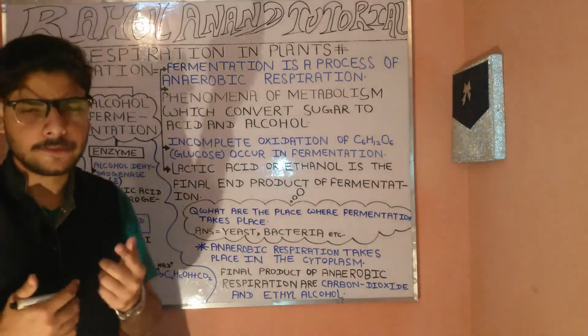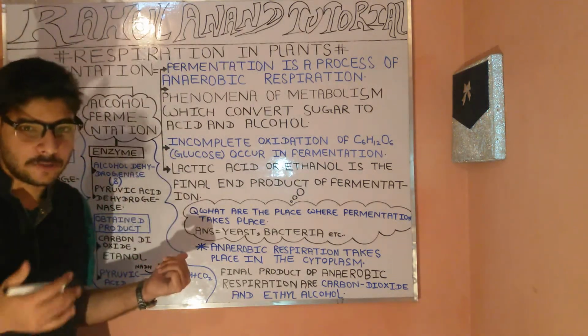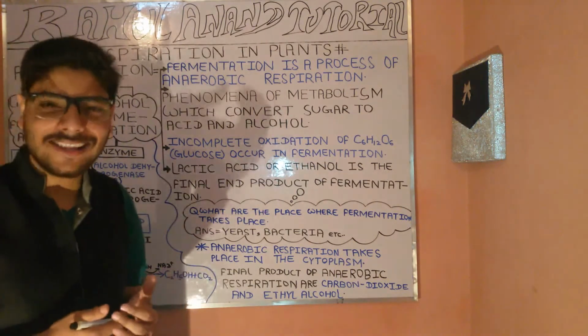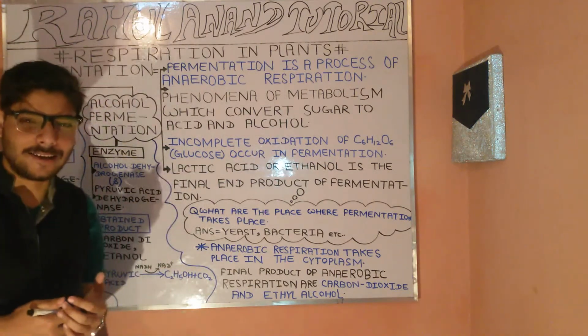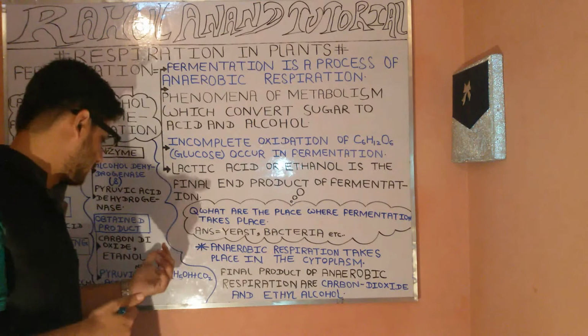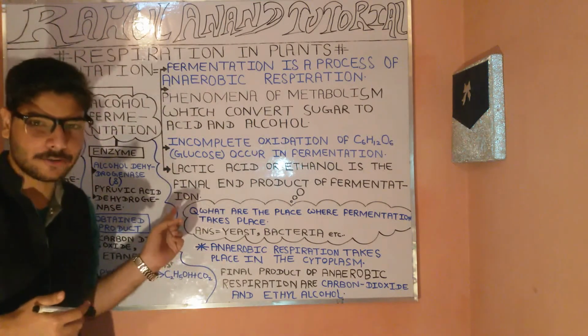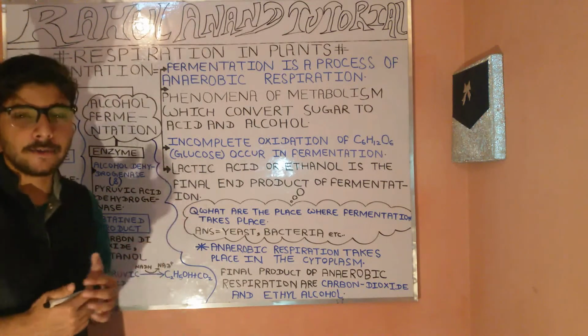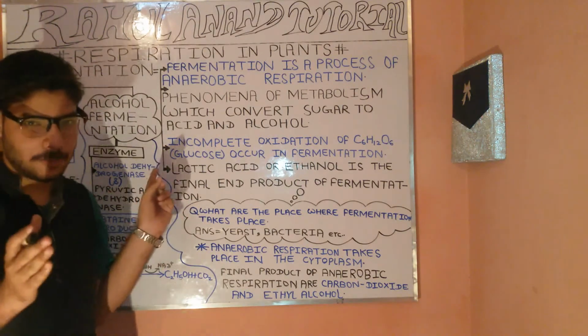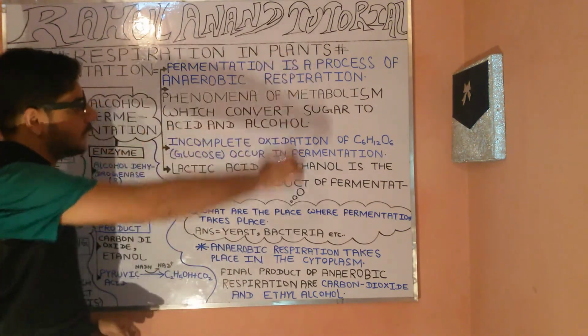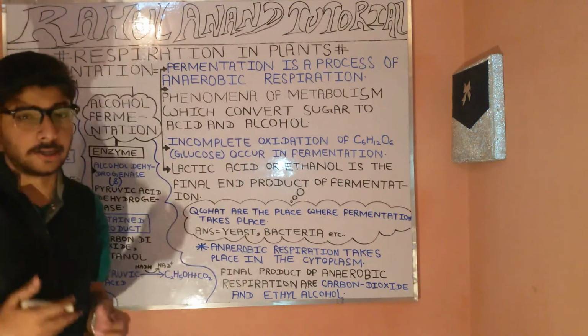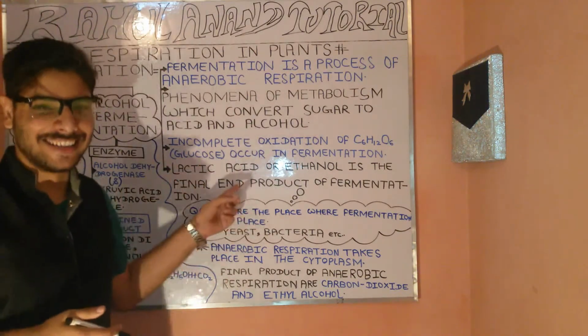Now let's proceed with another fact. In this case, the obtained product will be the carbon dioxide as well as the ethanol. Carbon dioxide and ethanol will be the final products in the case of alcoholic fermentation. So this is the feature with reference to fermentation, and you can write these down.